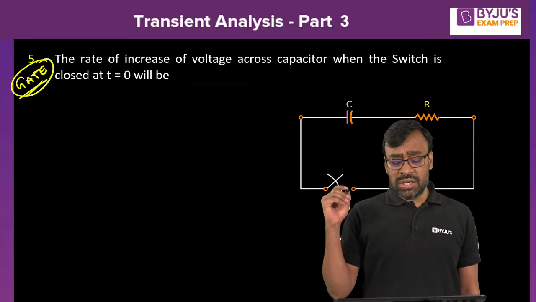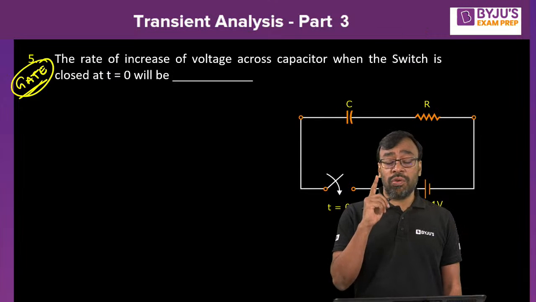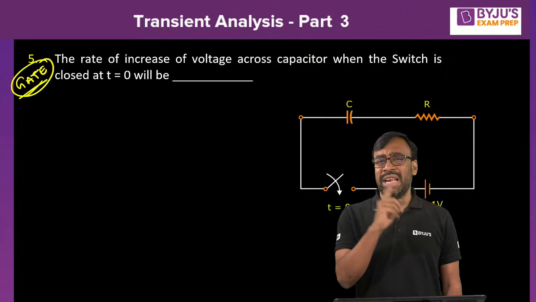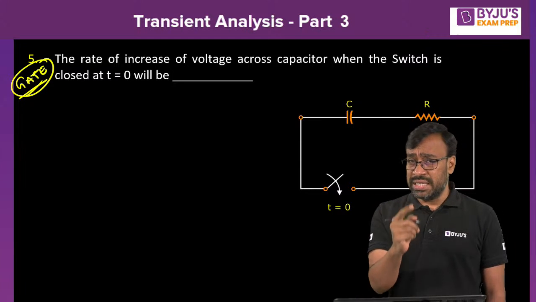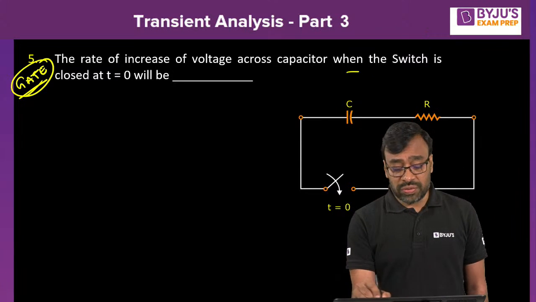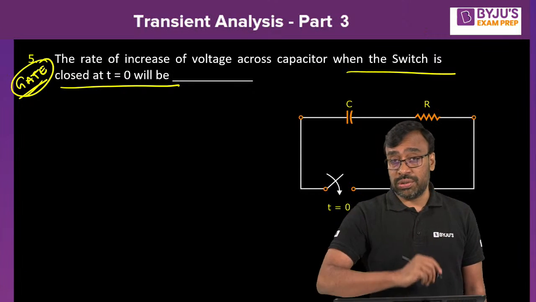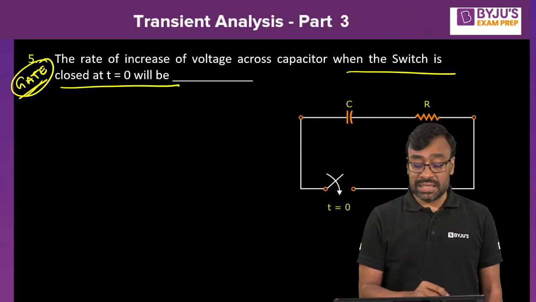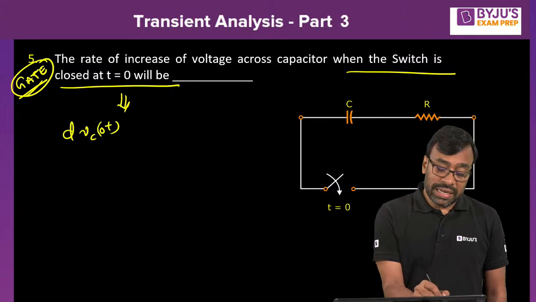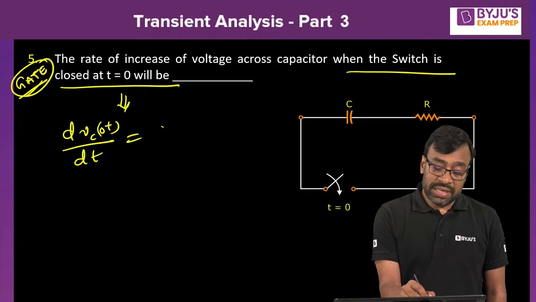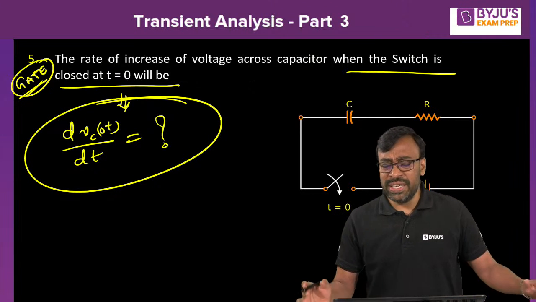The rate of increase of voltage across the capacitor. What do you mean by the rate of increase of voltage across the capacitor? dVc of t by dt, yes or no? When the switch is closed at t equal to 0, that means immediately after closing the switch, that means at t equal to 0 plus. That means he is asking dVc of 0 plus by dt. What is the formula for dVc of 0 plus by dt?